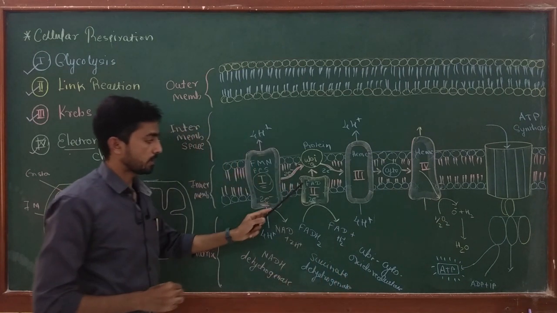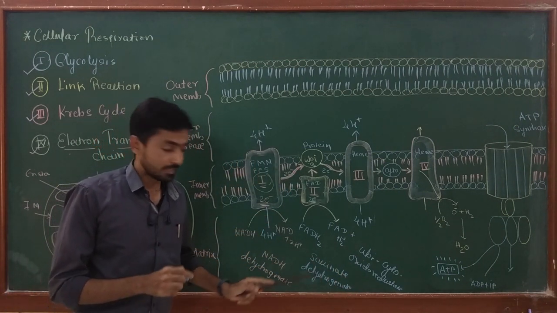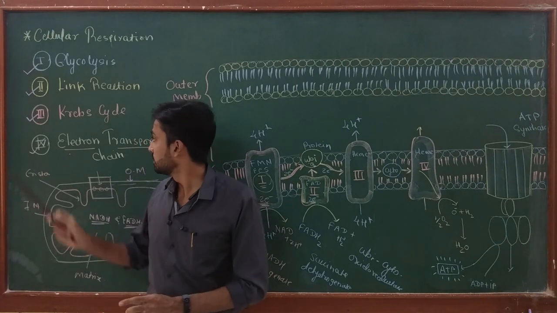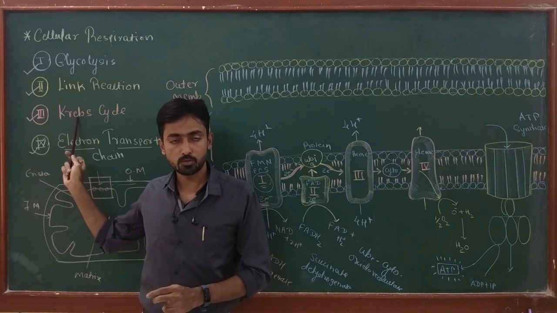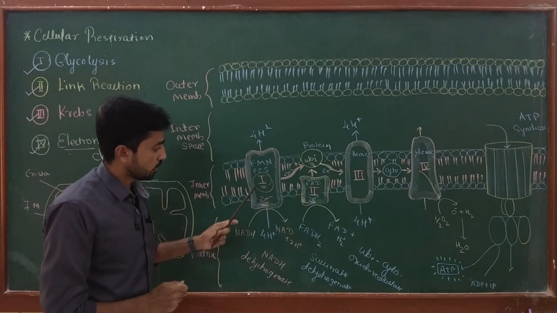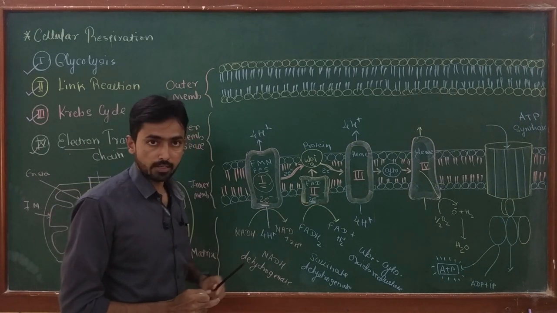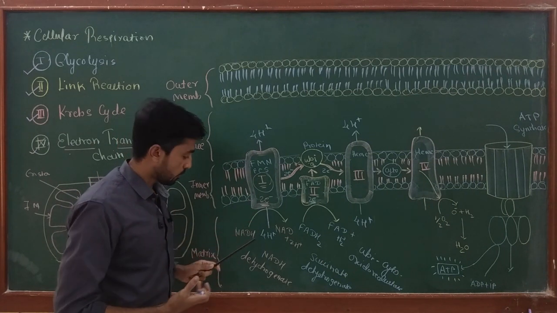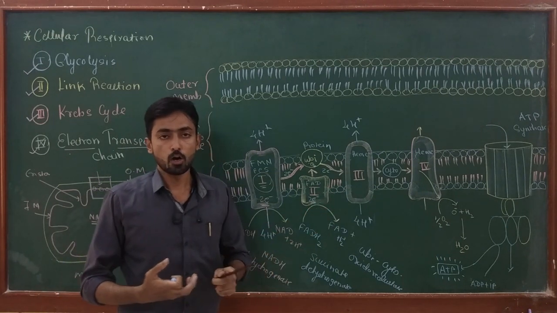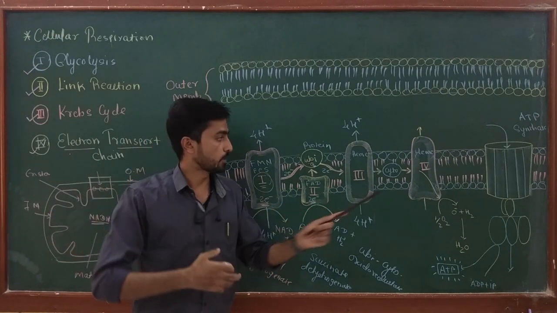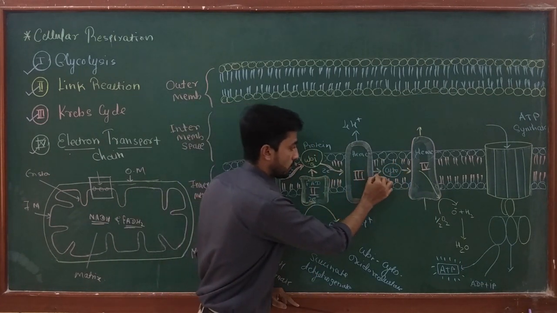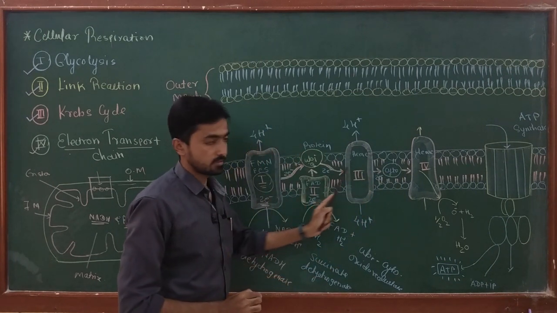Why do we call complex number 2 succinate dehydrogenase? Because this is the complex responsible for the conversion of succinate to fumarate in the Krebs cycle. So this is the enzyme responsible for that particular reaction. So this is all about the first, second and third complexes. The first complex takes electrons from NADH, the second from FADH2, while the third complex transfers electrons from ubiquinone to cytochrome C. Now this cytochrome C is reduced due to the transfer of electrons from all these three complexes.